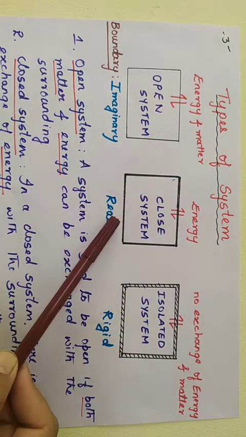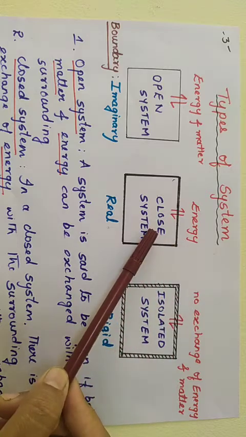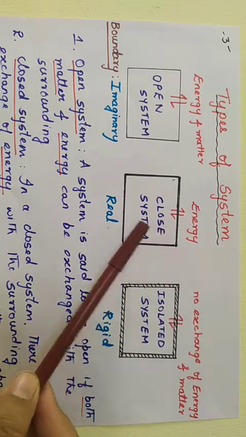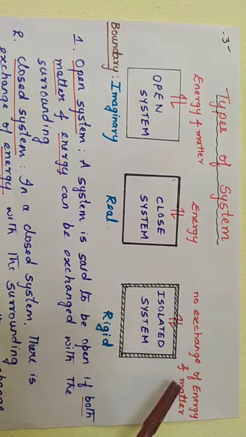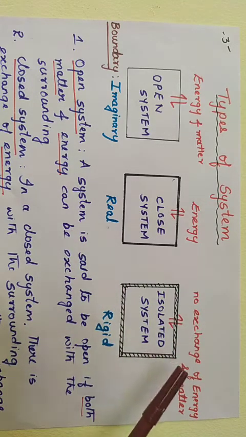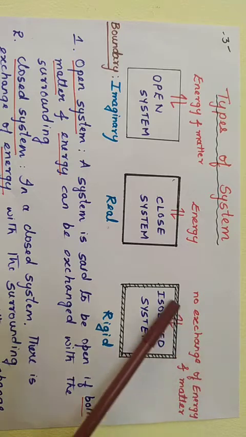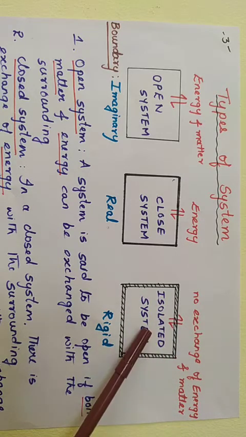If the boundary is real, so system can exchange only energy with the surrounding, then we call such a system a closed system. If the boundary is rigid, there is no exchange of energy nor matter with the surrounding, then such a system is known as isolated system.